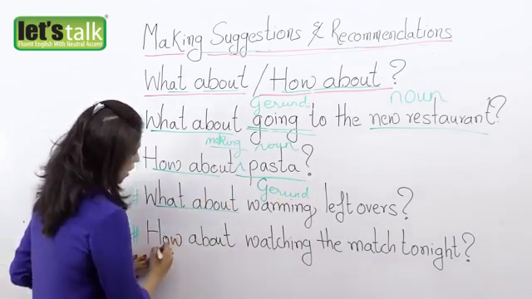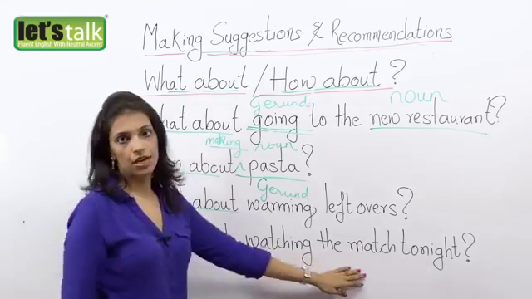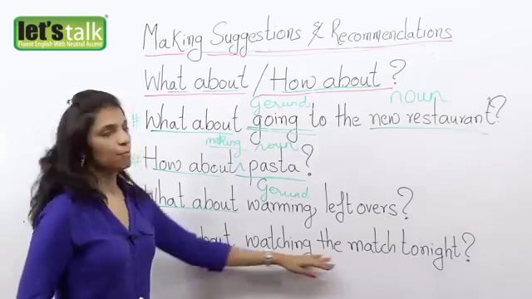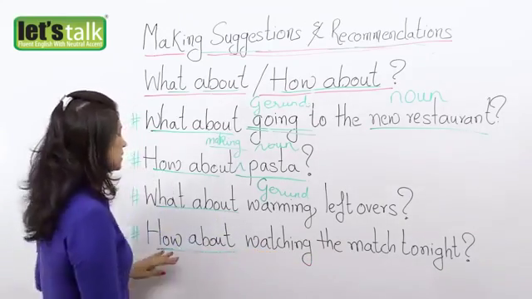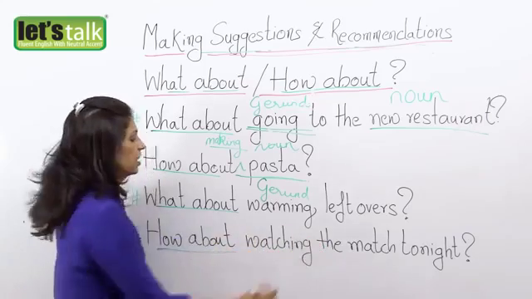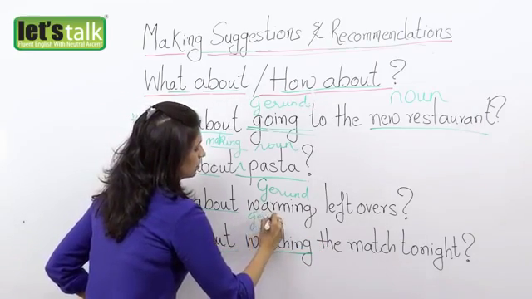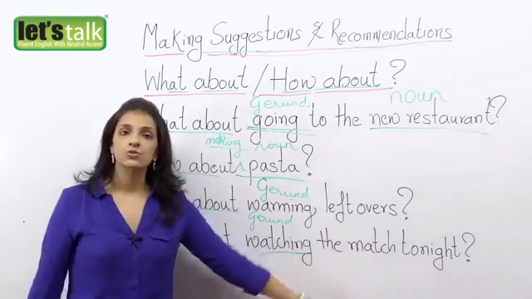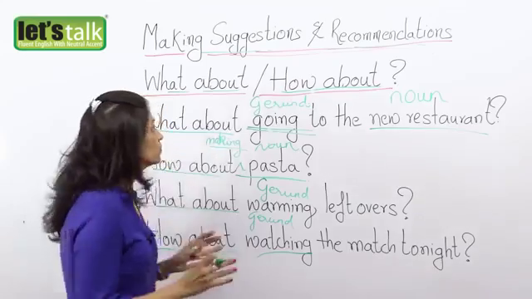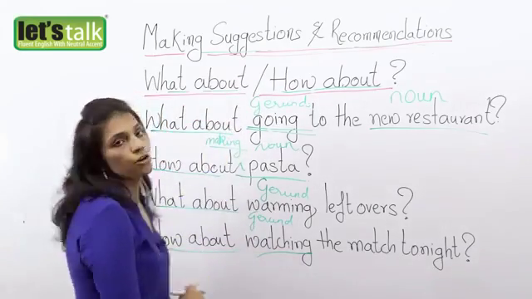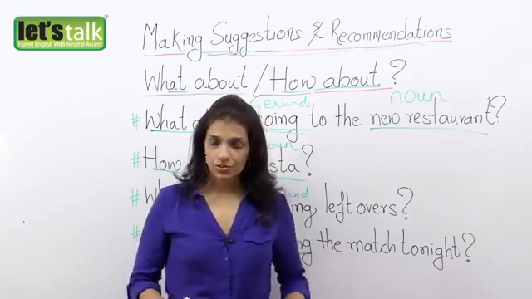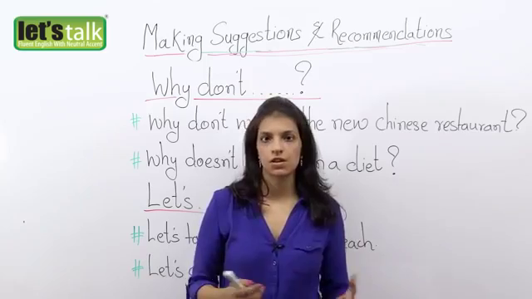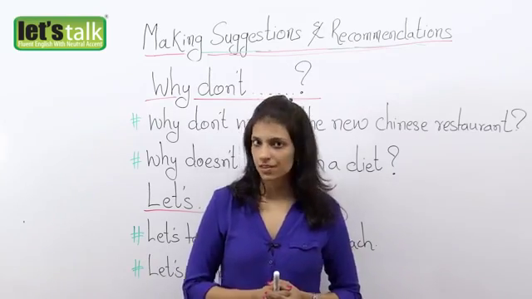In my next example, how about watching the match tonight? Okay, so what should we watch tonight on television? So you say, okay, how about watching the match tonight? Making a suggestion, you can say how about the match tonight. Okay, here I've used the gerund, but again you are free to drop the gerund and just use the noun. Okay, so I hope these two structures are very clear to you, what about and how about, when you make recommendations or suggestions. So now let's take a look at some more sentence structures on how to make suggestions and recommendations.